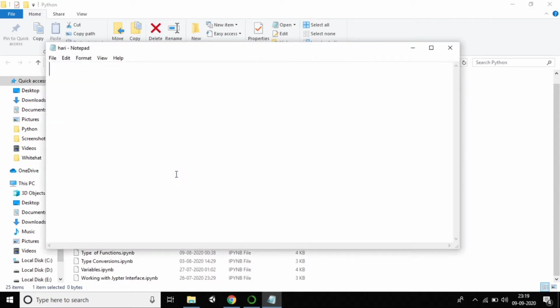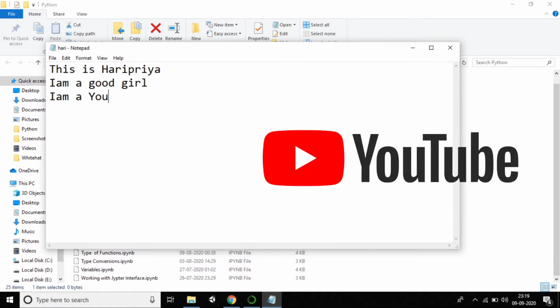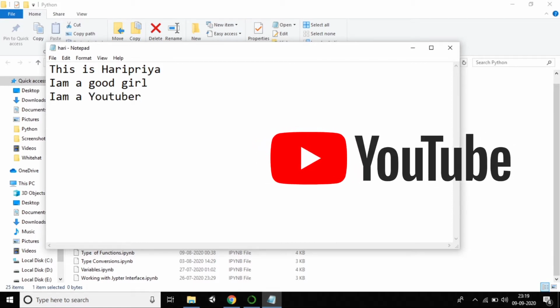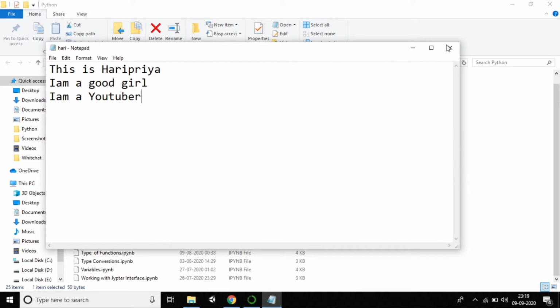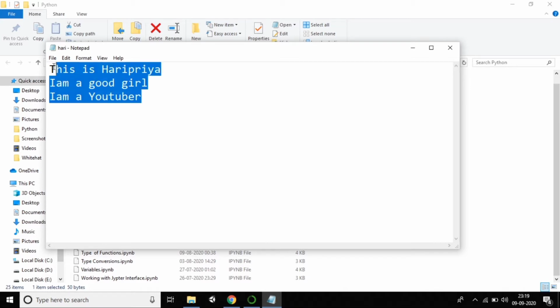I'm opening it, and before going to file concepts, I want to write something in this file. You can see this is Haripriya. I'm writing some text: yes, I'm a good girl. I'm working, I'm a YouTuber, you can write more things. So this is my file. I'm saving it with Control S and closing the file. So I created a file in which I'm storing some data that I want.